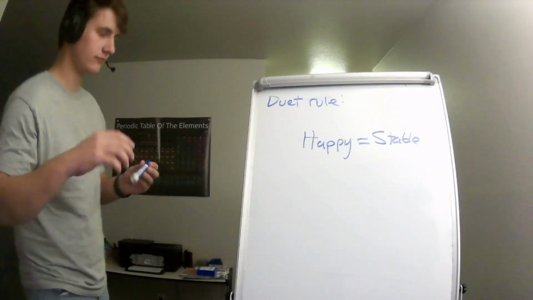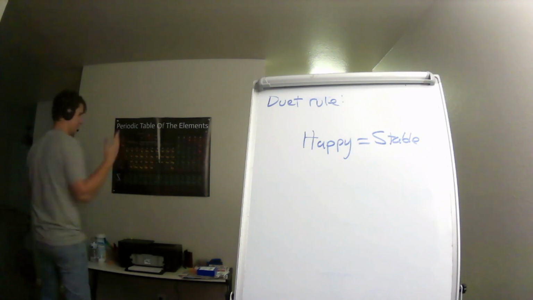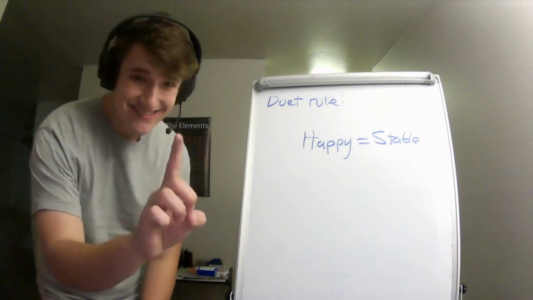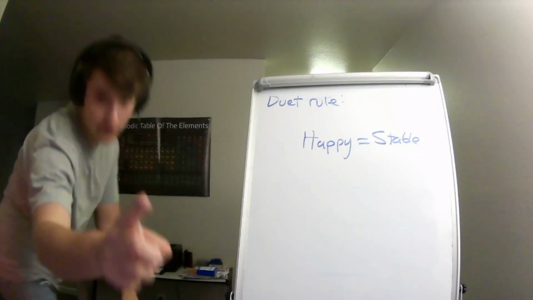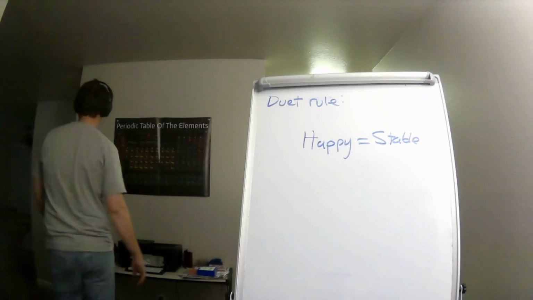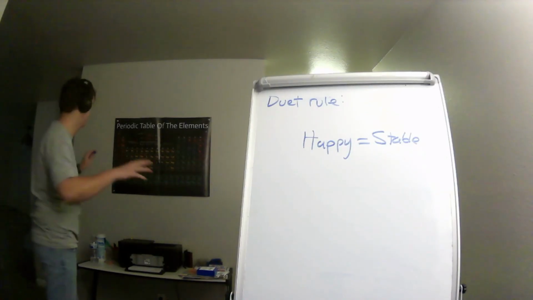Now, for this first example, I'm going to use hydrogen because hydrogen is the simplest element in the universe. It has an atomic number of 1, okay? Which means it has how many protons? You watched my first video. Nice. 1. If you got it wrong, click off, please. We don't want you here, okay? Or just go watch my first video. I should have said that. I apologize for the hostility.